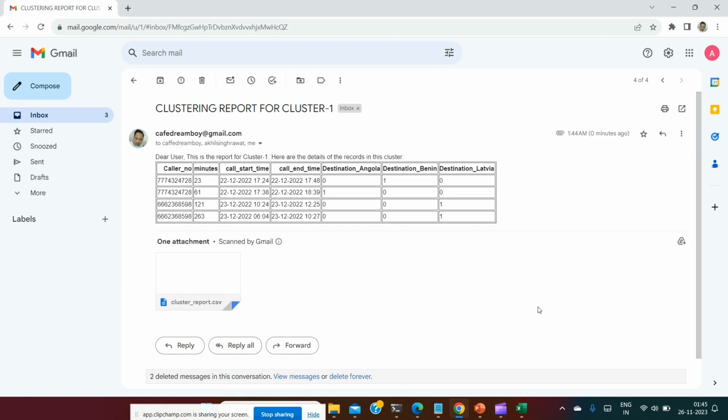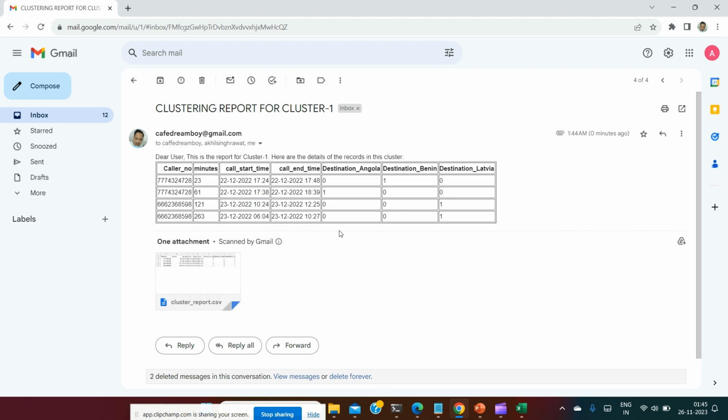So if we check this one, you can see here, wow, what a beauty. The first alert is a beauty itself. Why? You can see here four caller numbers, and two caller numbers are similar. Why? Because they are parallel calls. So the system has identified the cluster of parallel calling. You can see here, 5:24 in the evening, the call started till 5:48, and in between, for the same number, at 5:38 another call started. Similarly here, 6:04 a.m. till 10:27 a.m. the call was there, and in between at 10:24 another call started for the same number.